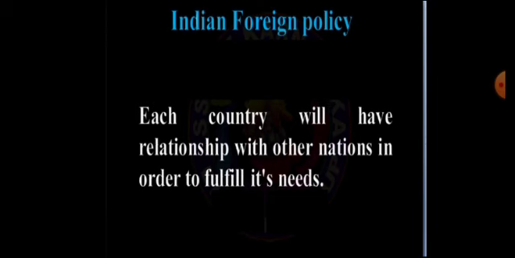And some countries of the world don't have proper qualitative goods and services in the form of agriculture or mineral resources, so they are dependent upon our India. When they have a proper relationship with India, they can also fulfill their own needs.